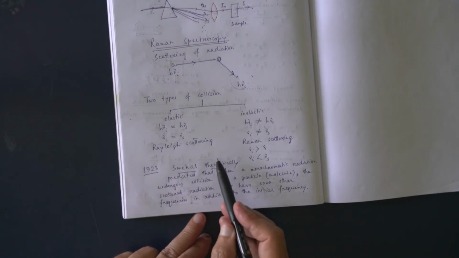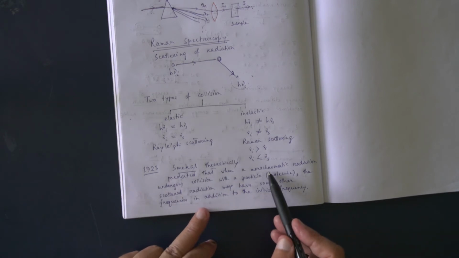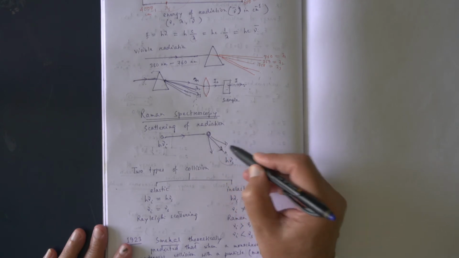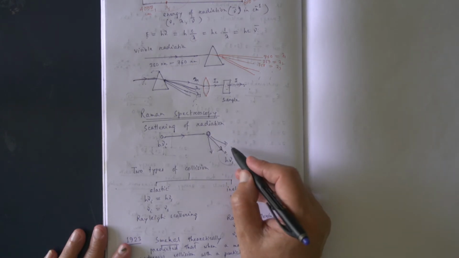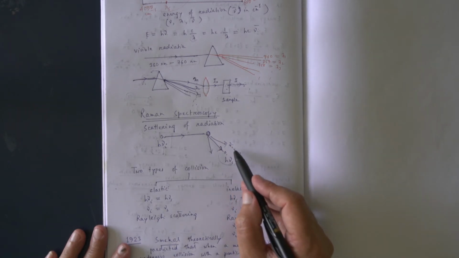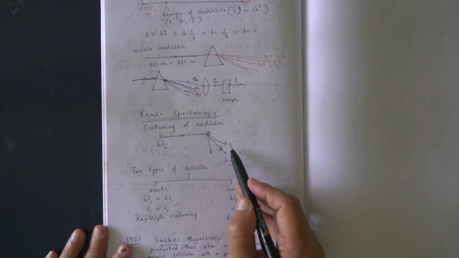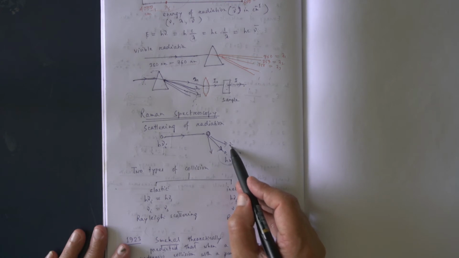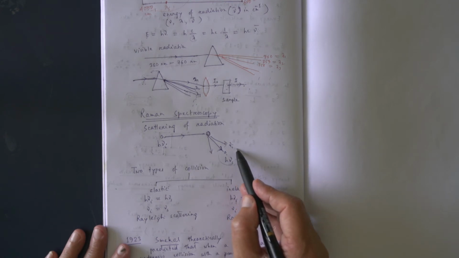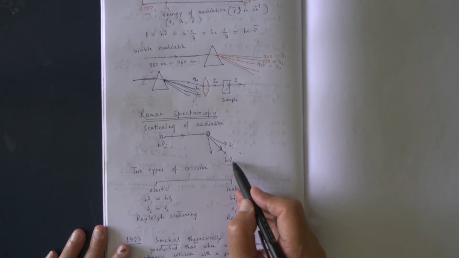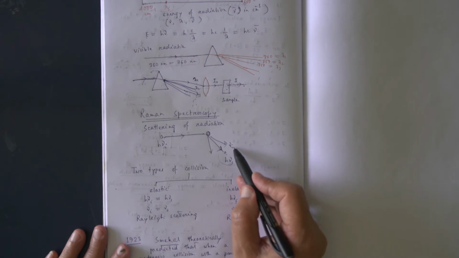After doing all these calculations, he predicted that in the scattered radiation there will definitely be the incident frequency. That means the frequency of scattered radiation equals the frequency of incident radiation.